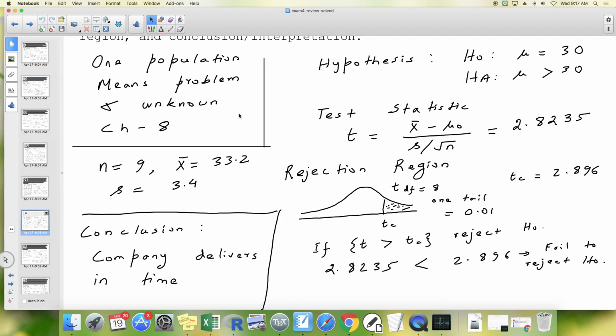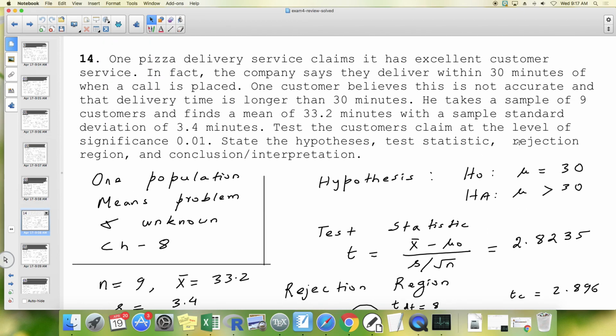Since sigma is unknown, the test statistic shall be T equals x bar minus mu naught divided by s over square root of n, which if you plug in these values is 2.8235. Next comes the rejection region.